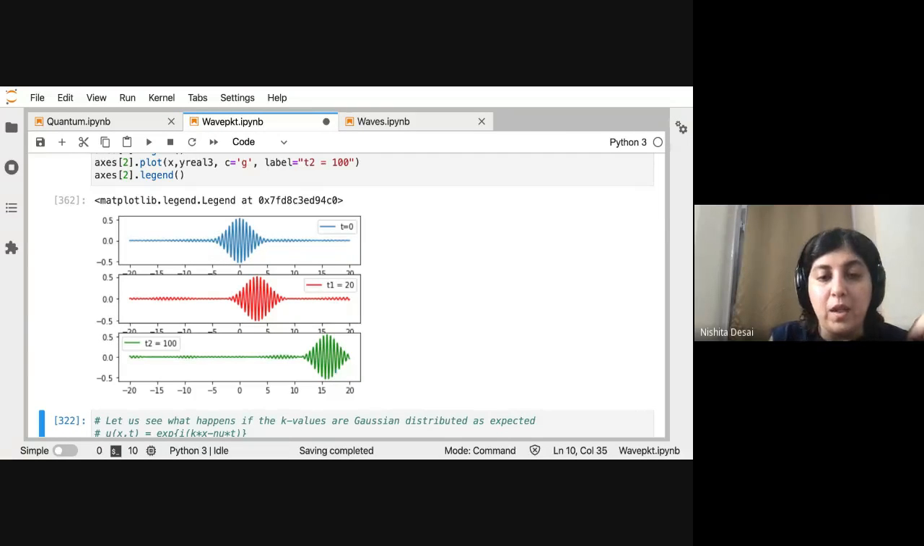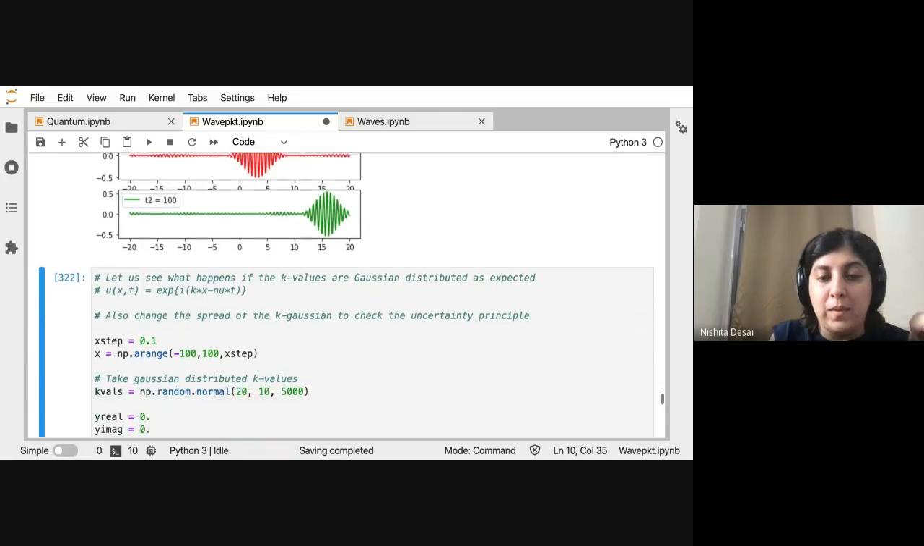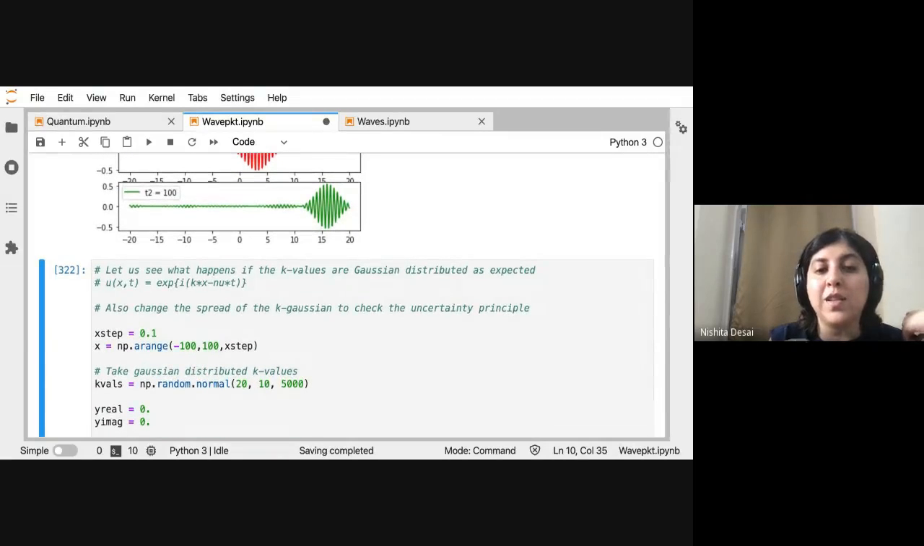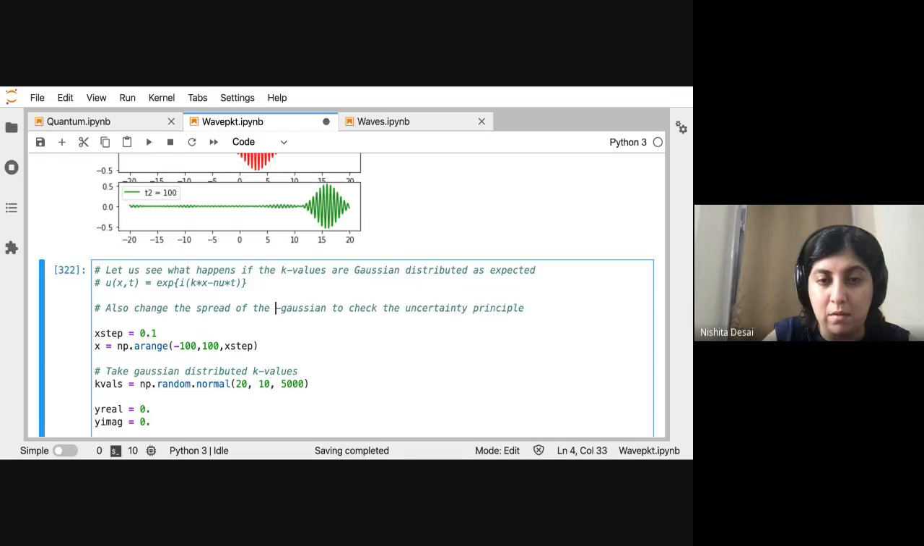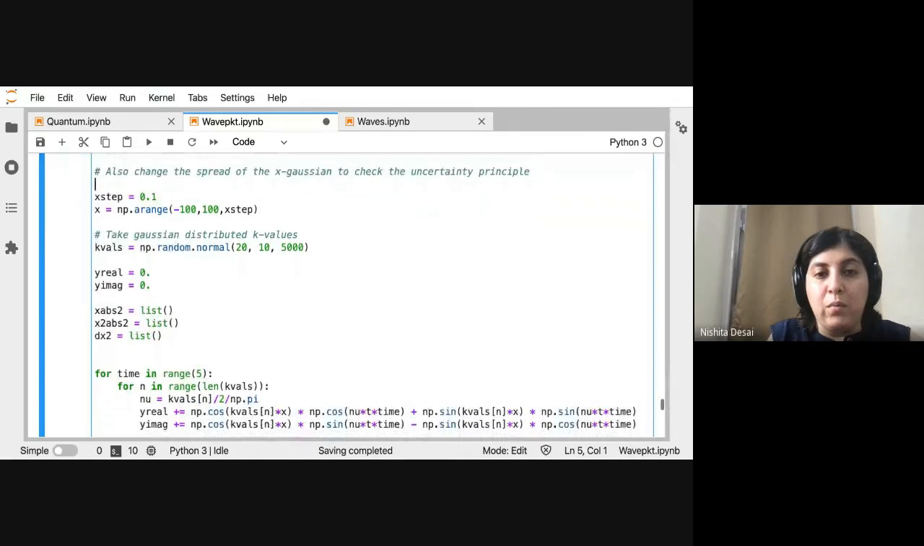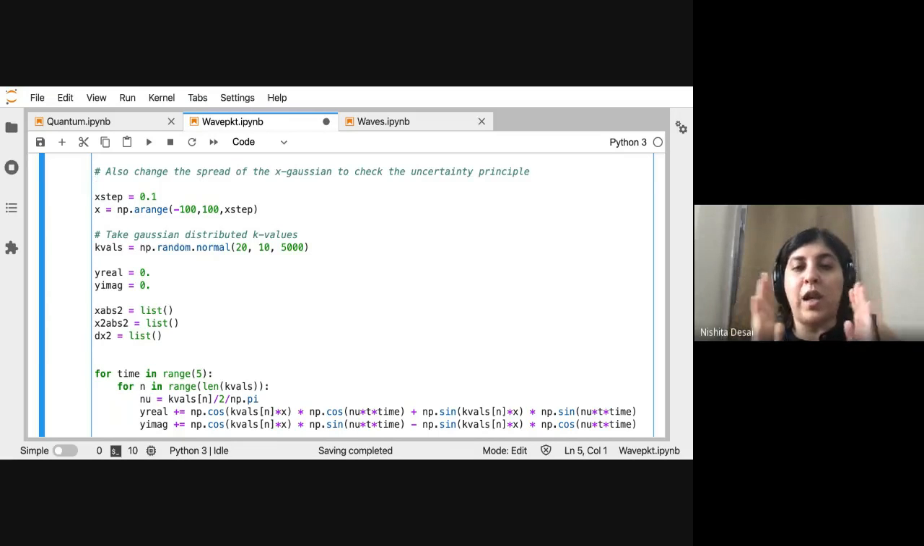Okay, so the second thing that I wanted to show you was the spread of, well, it's not the k Gaussian, actually it's the x Gaussian. So you might have read that even if you start with a very localized particle, as time goes on, the particle spreads, right?